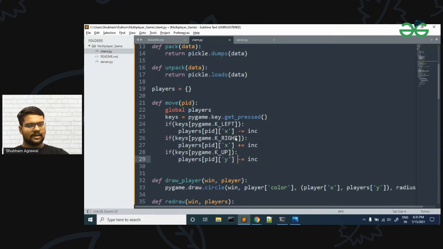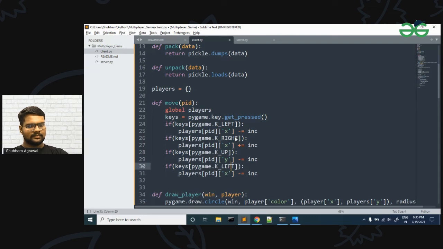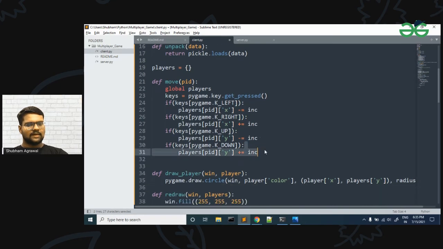And if the key is down, then we are going to increment the y coordinate of the player. So this will be our move function, and here we are moving our player. This is the syntax to do that.